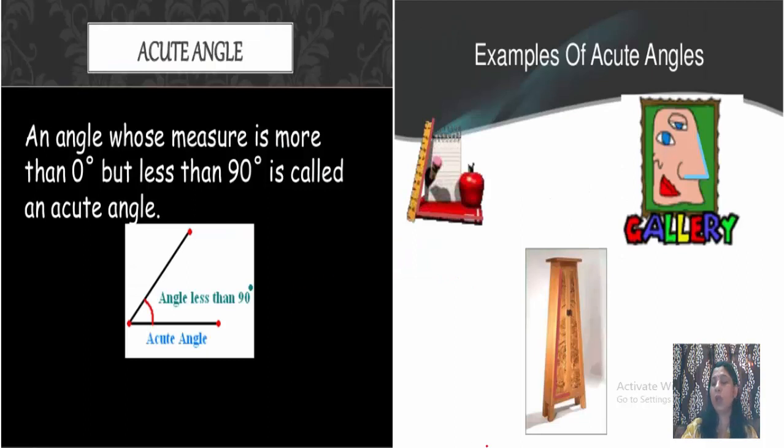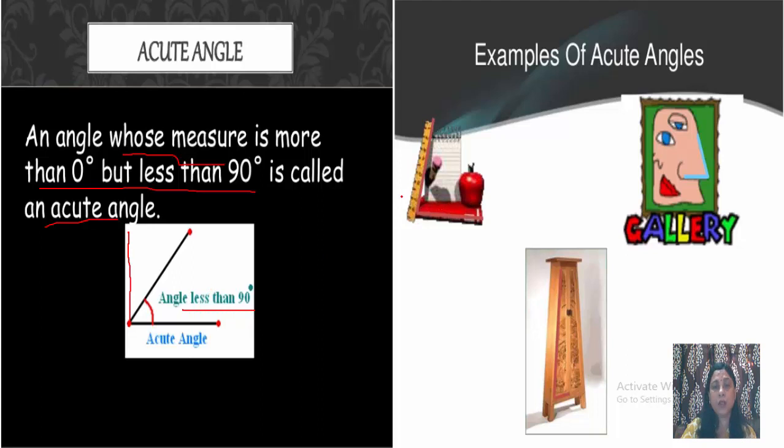Now coming to acute angle. What is an acute angle? An angle whose measure is more than 0 degrees but less than 90 degrees is called an acute angle. You can see in this figure, if this were a right angle, the line would be roughly like this, but as this is more than 0 and less than 90, this is an acute angle.